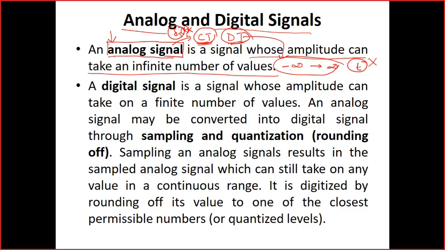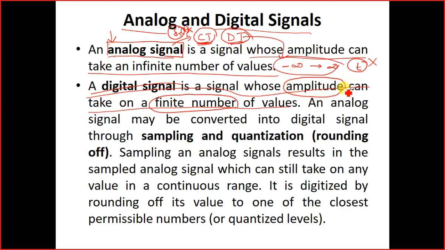Now comes the digital signal. What is a digital signal? The definition of the digital signal says it is a signal whose amplitude can take on a finite number of values. What is taking the finite number of values? Amplitude is taking the finite number of values. Again, over here, there is no mention of time.